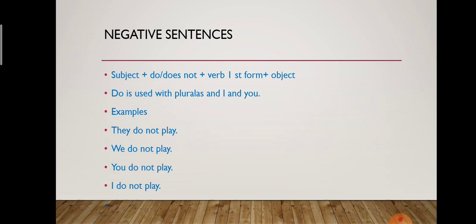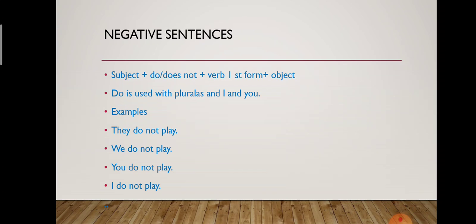Now the negative sentence structure. If your sentence is negative, like there is the word nahi in Urdu, then you have do or does plus not after the subject. Do is used with plurals and I and you.